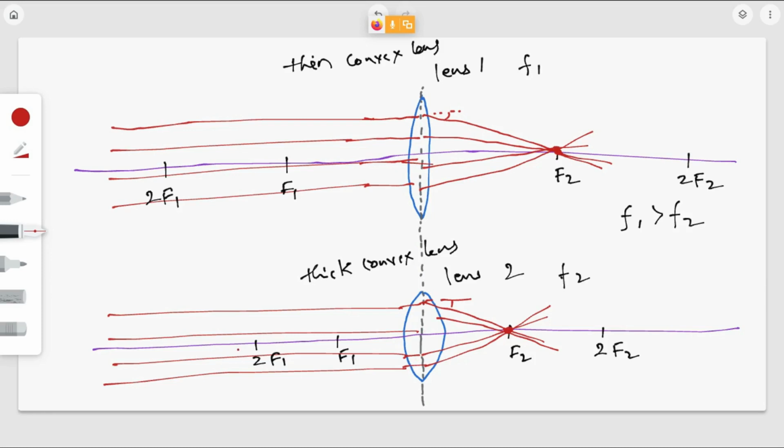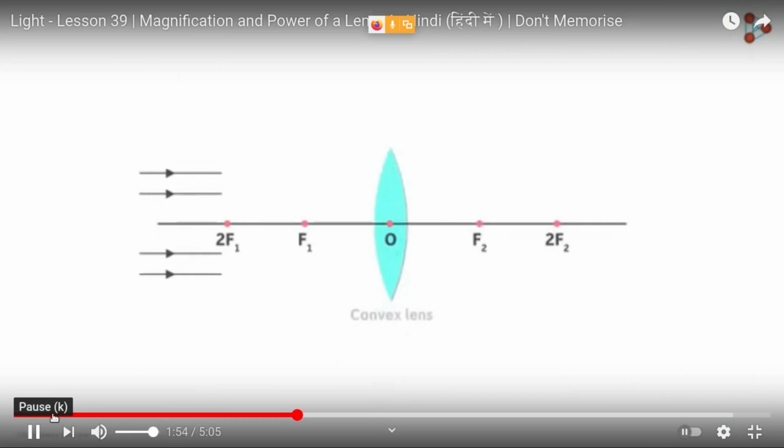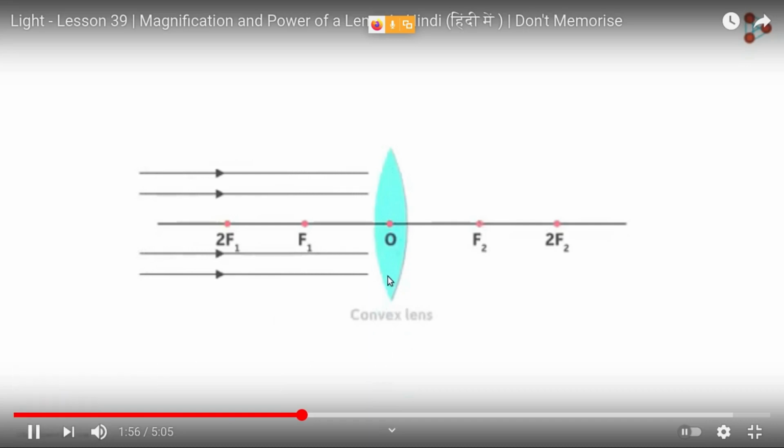So what is the power of a lens? The bending ability of a lens, yes or no? Try to understand. These are the parallel beam of rays, and this is a convex lens. See here, this is how they converge at this point, right? This is the change in direction of the light because of refraction, because you have a different transparent medium here. Because of this convex lens, the parallel beam of rays will change its direction.